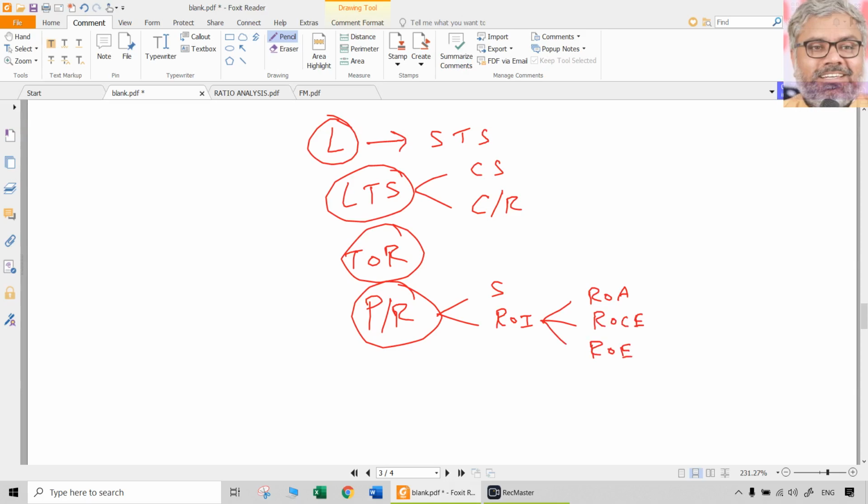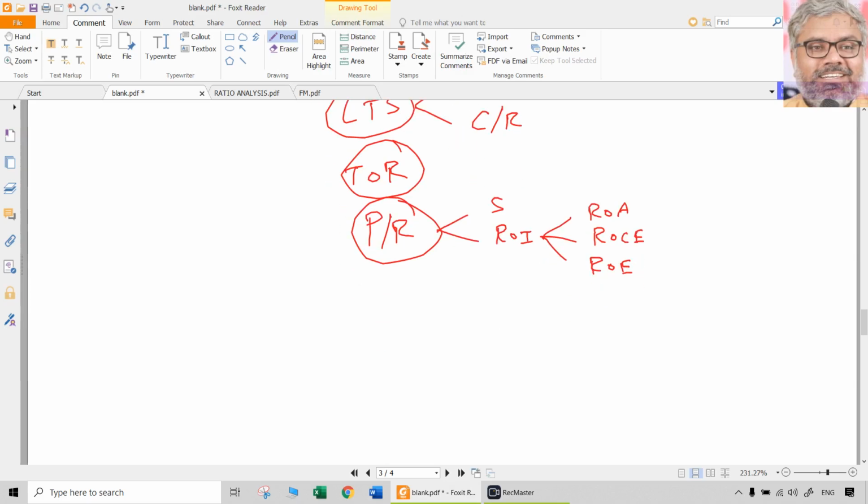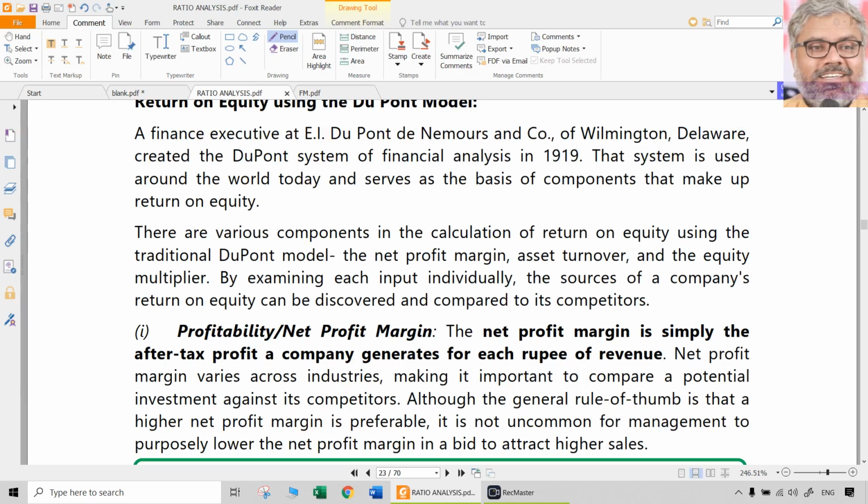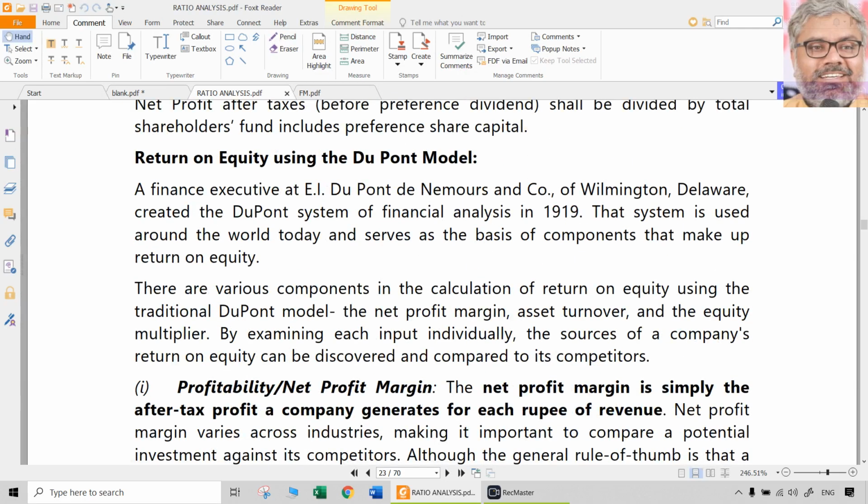These types of ratios we discussed in the earlier sessions, and we need to discuss the remaining ratios of the category profitability ratios, which focus more on the shareholders' point of view or investors' point of view. But before going to that, let us focus on one of the popular models in the world for computing return on equity, that is called the DuPont model.